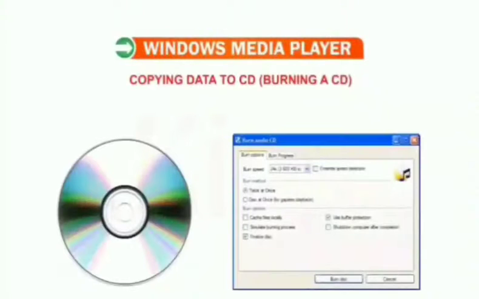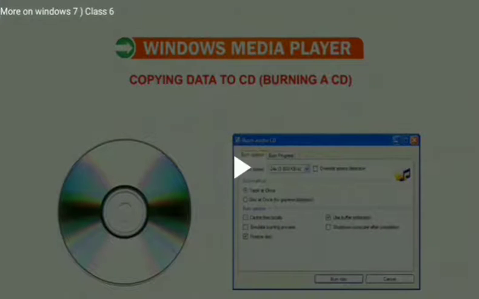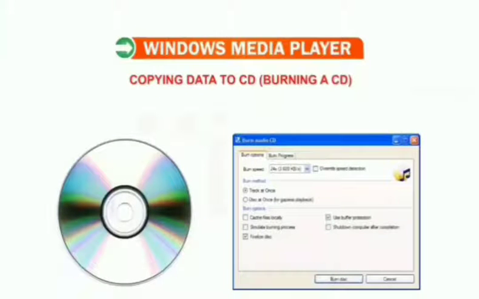Alright students, now let me give you a tip that you can also burn a CD using software like Nero, ExpressBurn, etc. Okay, now let us learn how to copy data to CD, burning a CD. The next topic is copying data to CD. This process is also termed as burning a CD. Burning a CD, or copying data to CD from the computer, is just the reverse process of copying a CD to our computer system.